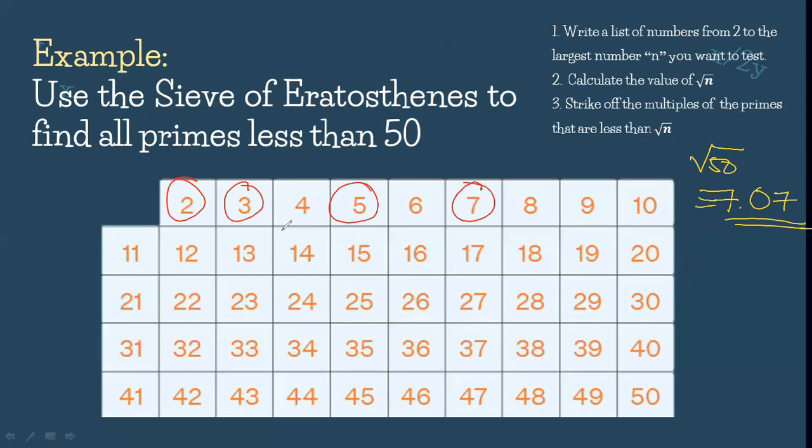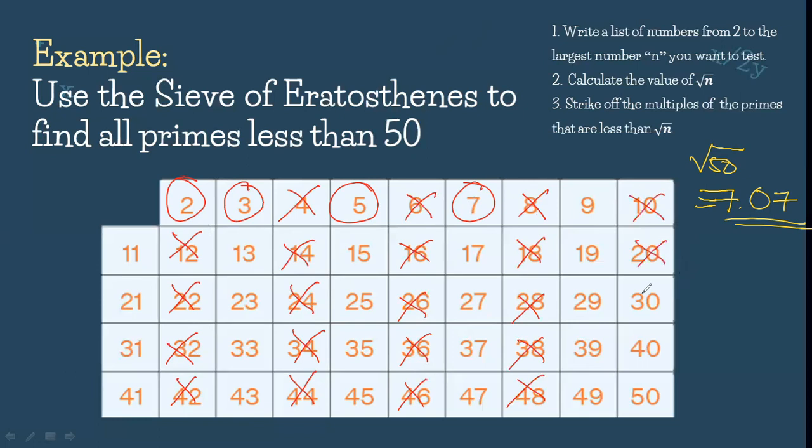Ngayon po, kailangan daw po muna natin i-strike lahat ng multiples nito. So we have all the even numbers. So, lahat ng even numbers, strike po natin. We have 12, 22, 32, 42, 4, 14, 24, 34, 44, 6, 16, 26, 36, 46, 8, 18, 28, 38, 48, 10, 20, 30, 40, 50.